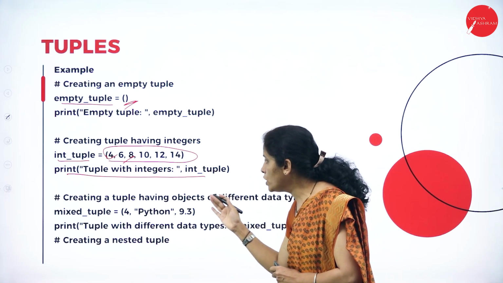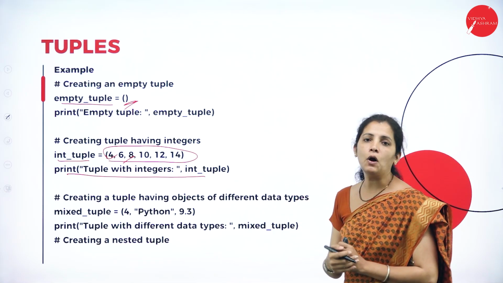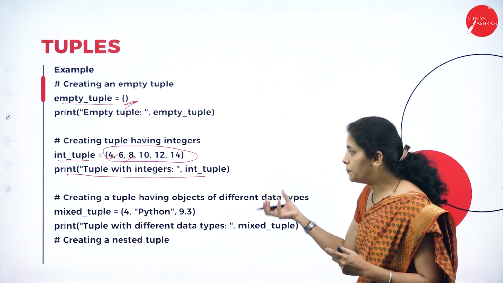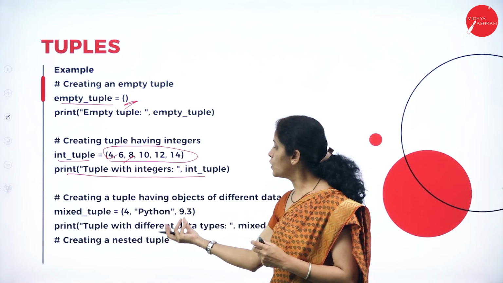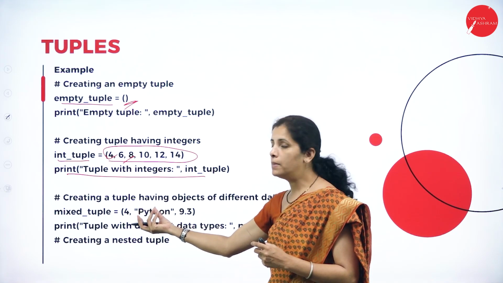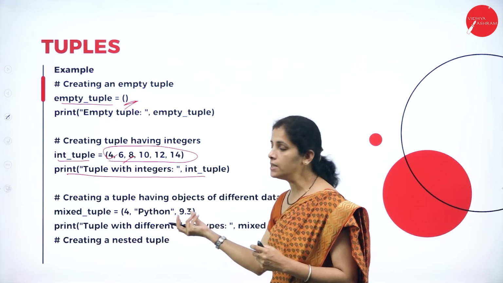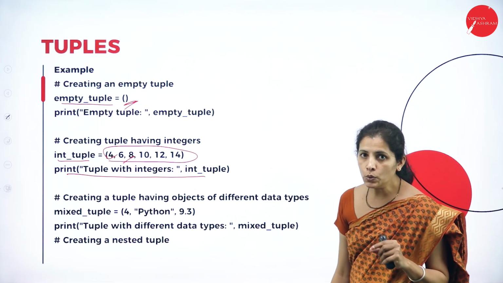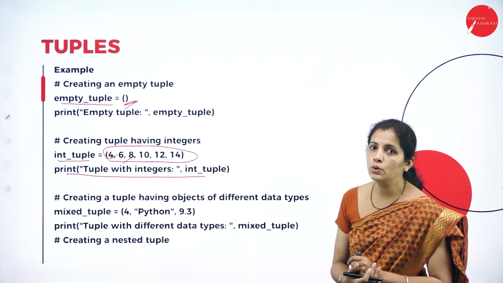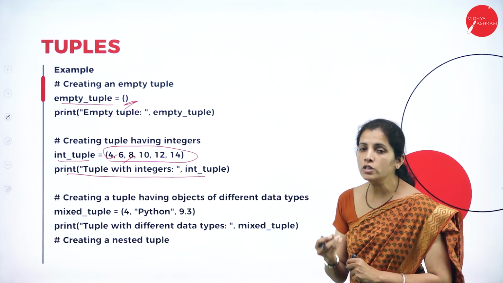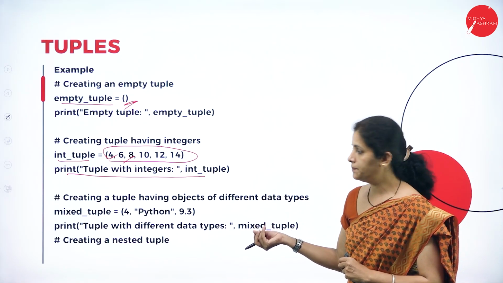If I want to create multiple or mixed tuples, see here, it is a combination of numbers, that is integer, whole number as well as fraction, along with the string. By using tuple, I can create heterogeneous elements.